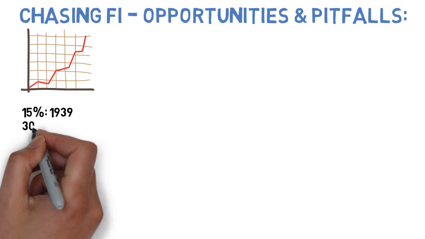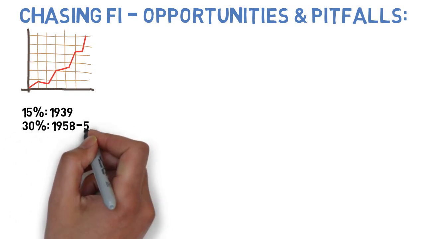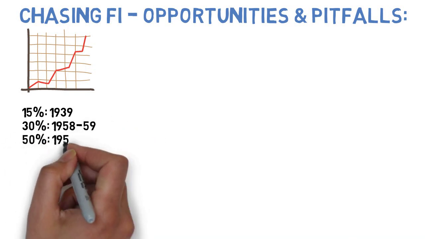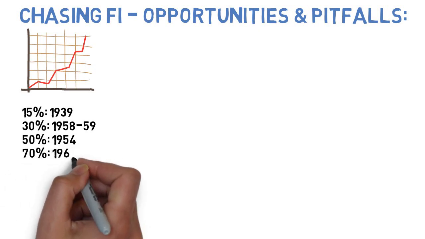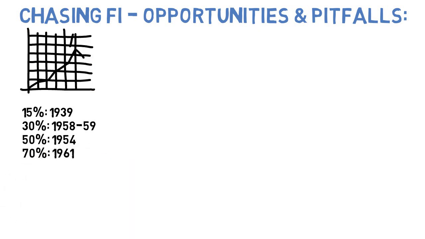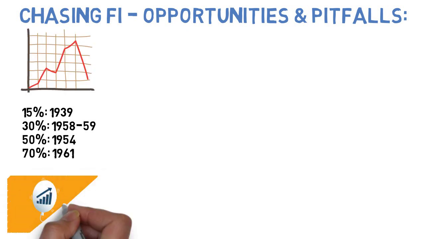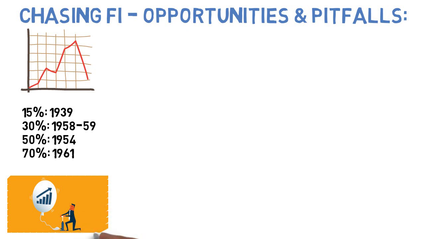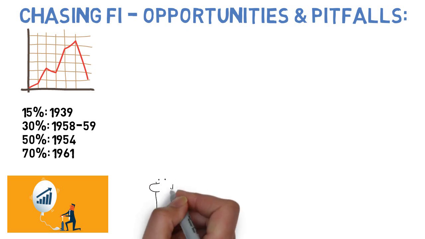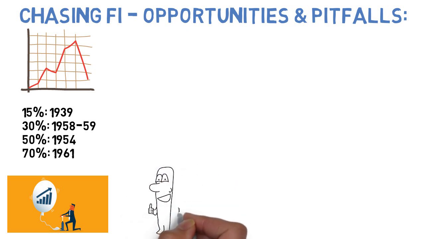The all-stock strategy's slowest starts were 1939, 1958 and 59, 1954, and 1961 at the 15, 30, 50, and 70% savings rates respectively. In 1939, the market was just about to experience a few down years that would then be followed by a couple of years of high inflation in the early 1940s, and then again later in the decade, so it was difficult to get traction in real terms, especially given that they were using a comparatively lower savings rate. The mid to late 1950s and early 1960s were a bit of an interesting time to see come up.